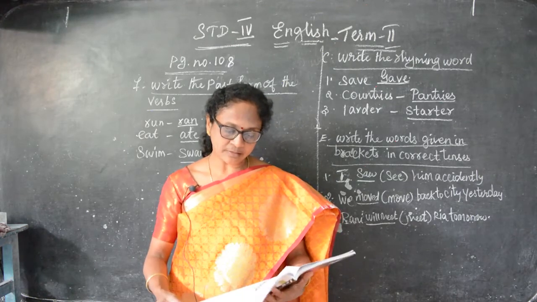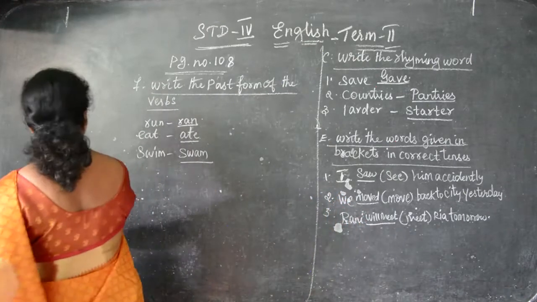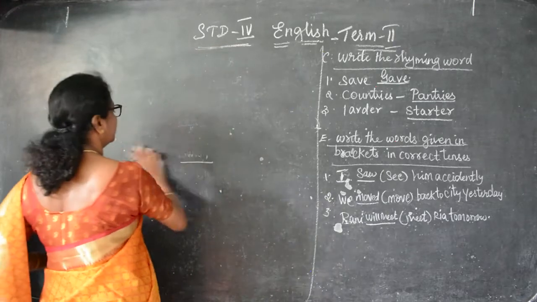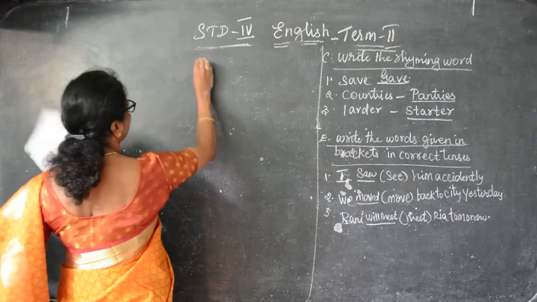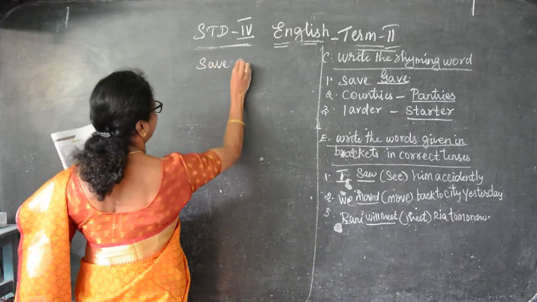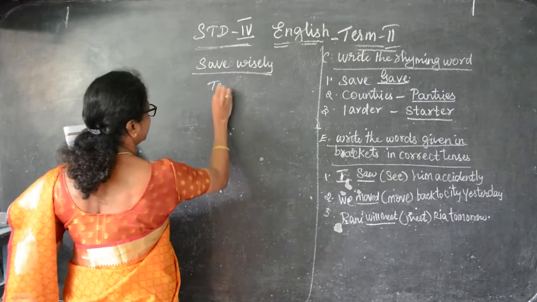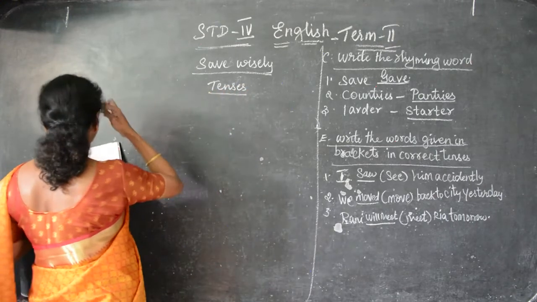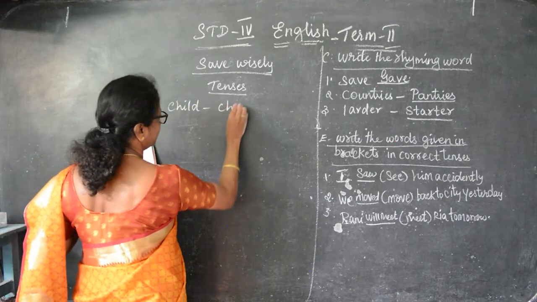And some of the past tenses. Shall we write the tenses for this lesson? This is not in your book, so I'll give it. We can write some of the tenses. Child, you can write children.